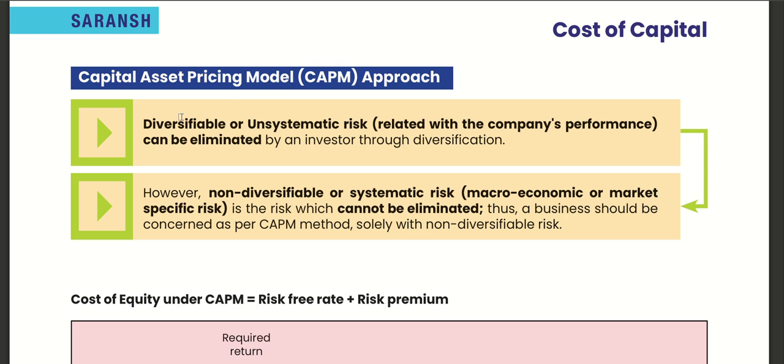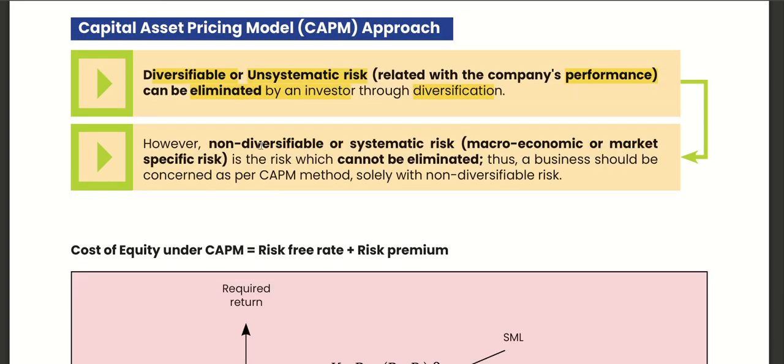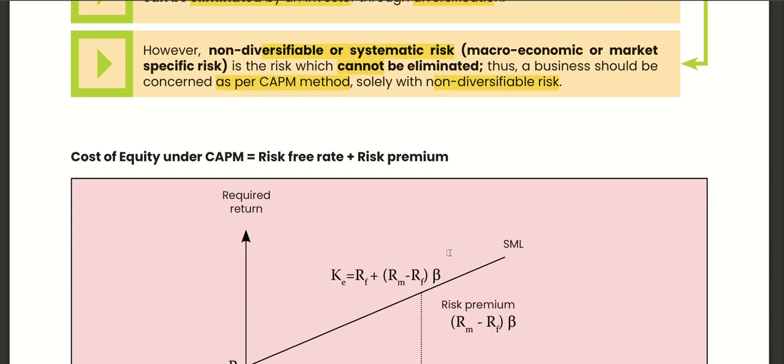Capital asset pricing model. Diversifiable or unsystematic risk is related to the company's performance and can be eliminated by the investor through diversification. However, non-diversifiable or systematic risk, a macroeconomic or market-specific risk, cannot be eliminated. Thus, a business should be concerned, as per the CAPM model, solely with non-diversifiable risk.